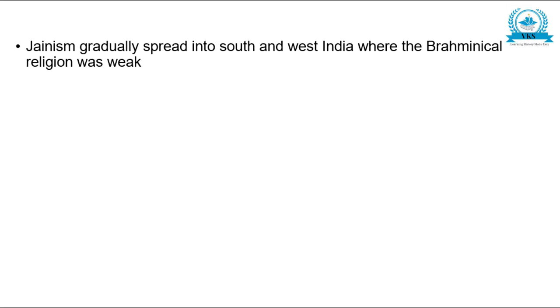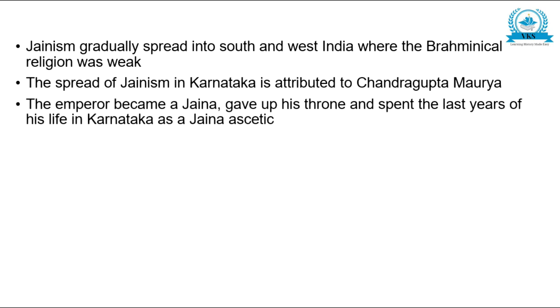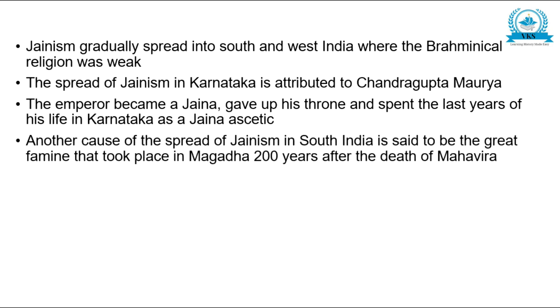Jainism gradually spread into South and West India, where the Brahmanical religion was weak. The spread of Jainism in Karnataka is attributed to Chandragupta Maurya. The emperor became a Jaina, gave up his throne and spent the last years of his life in Karnataka as a Jaina ascetic.